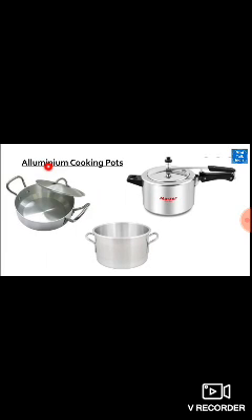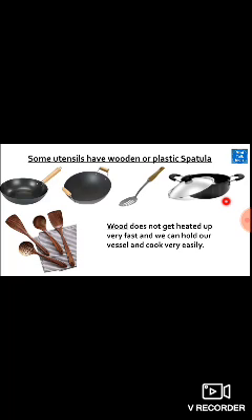Okay, now there are many other utensils which are made up of aluminium. For example, our pressure cooker, then pot, then kadai also. So there are some common utensils which are made up of some metals. Some utensils have wooden or plastic spatulas. For example, see these utensils which are made up of wood also.